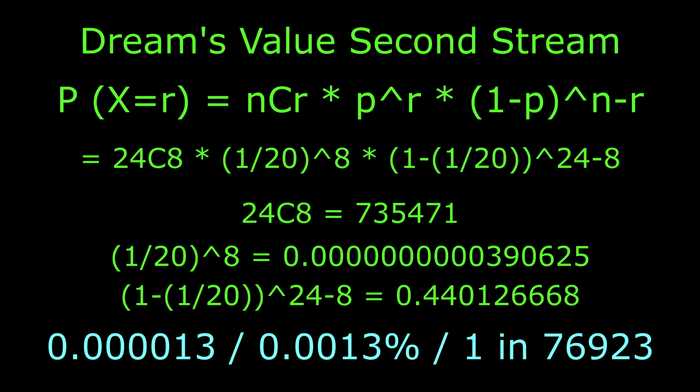1 in 196 followed by 1 in 76,923 chance. Man, Dream is good. Now, to be serious, this is highly improbable, but still possible. 1 in 100,000 chance events happening in speedruns are not unheard of. But when you get back-to-back runs of very good RNG followed by insane RNG, I don't know, this is definitely starting to get suspicious.